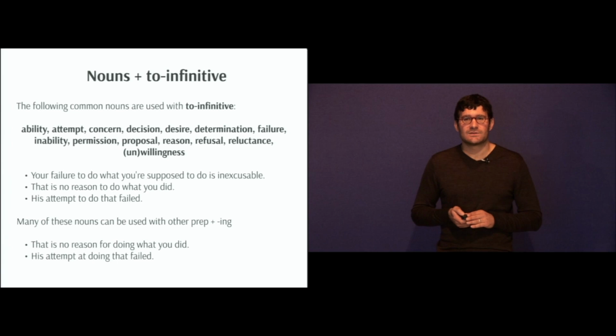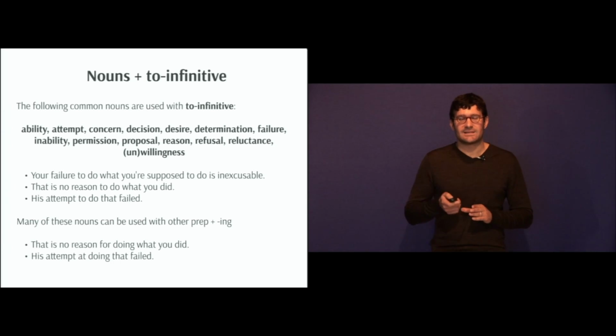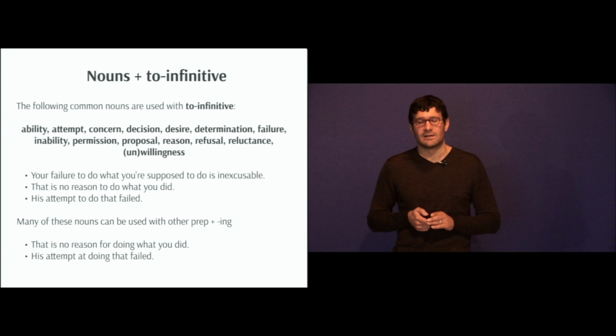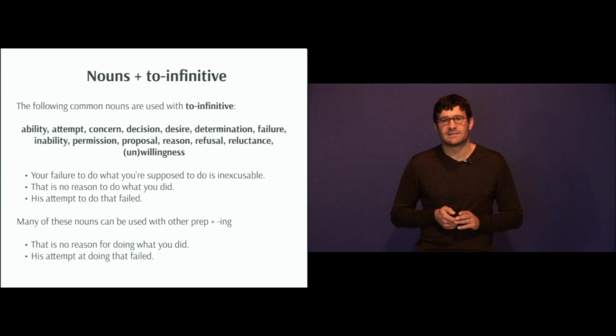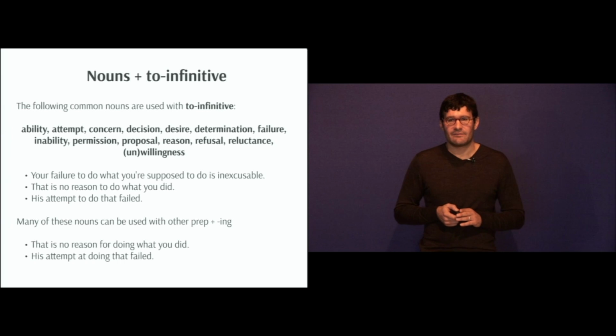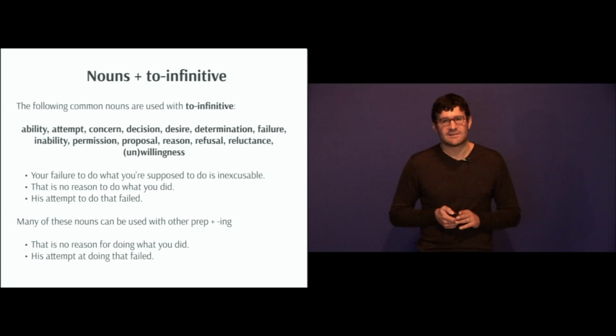Now, both of those, the noun with the preposition plus the ing and the noun with the to infinitive, both of those sentences have the same meaning. There's no reason to do what you did. There's no reason for doing what you did. They both have the same meaning. Their meaning is interchangeable. And the second sentence, his attempt to do that failed and his attempt at doing that failed. Both of those meanings are interchangeable. They have the same meaning.